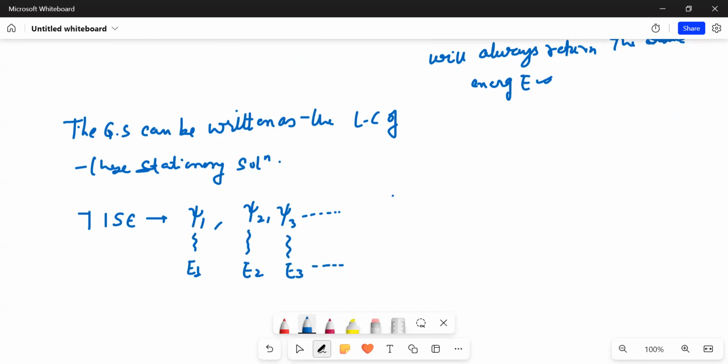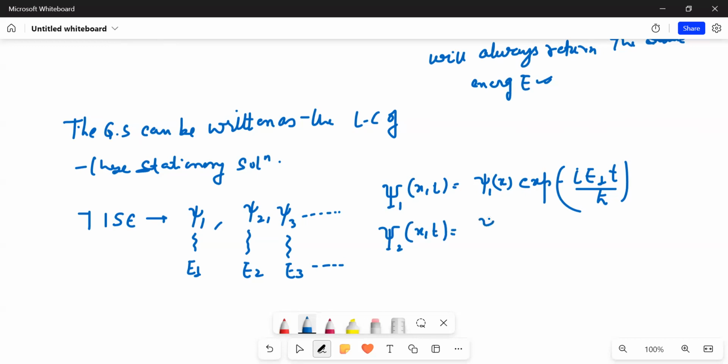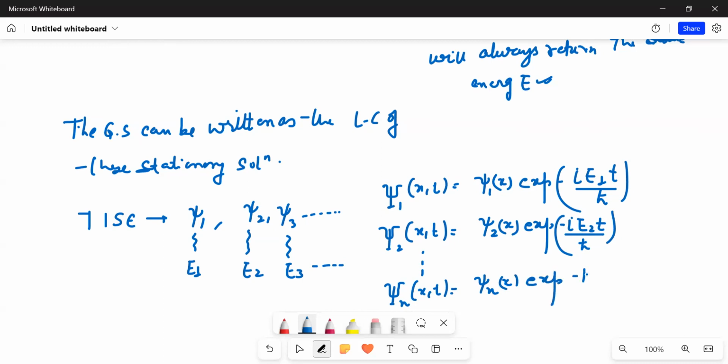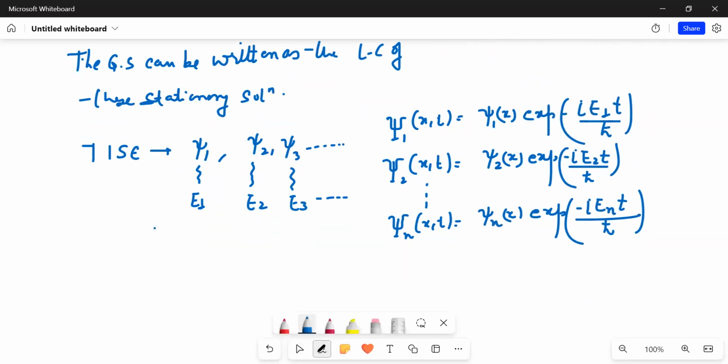Then the wave function is ψ1(x) exponential of minus iota E1 t upon h bar, similarly ψ2(x) exponential of minus iota E2 t upon h bar, and so on. We have seen that the Schrödinger equation is a linear equation, so the more general solution would be of this form.